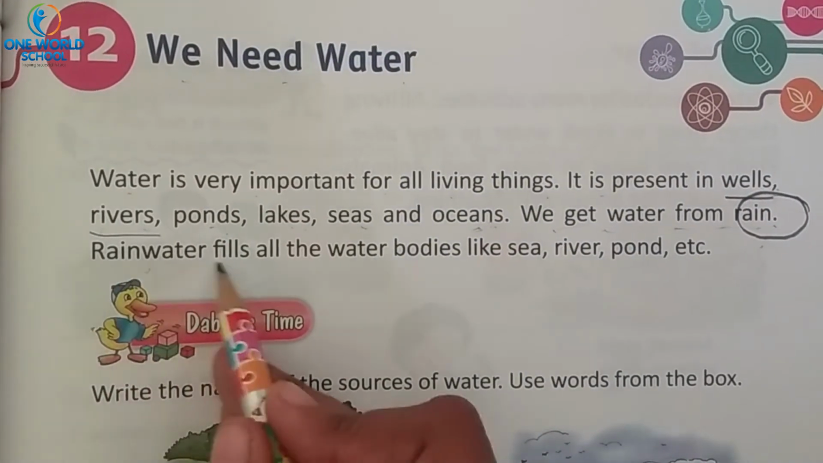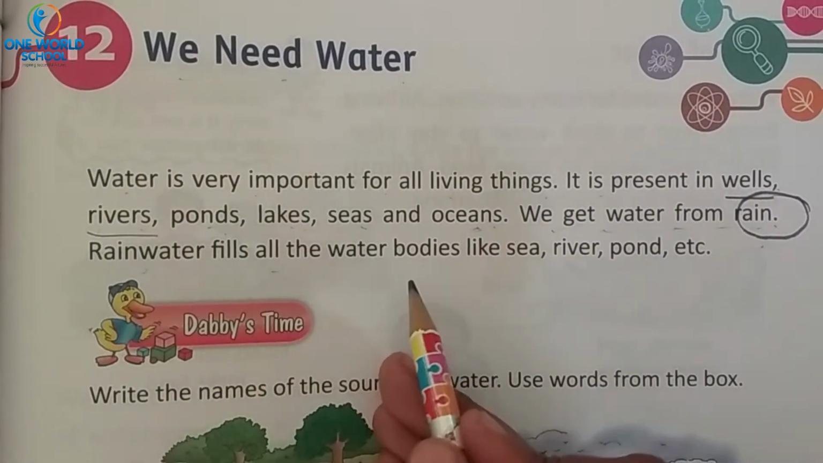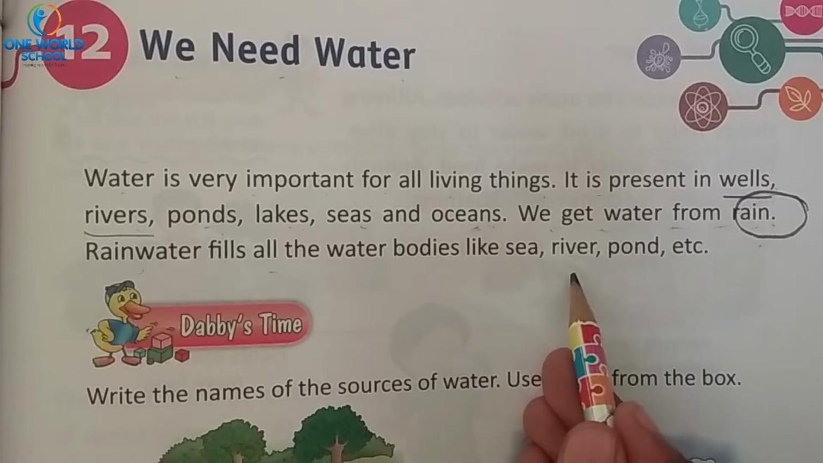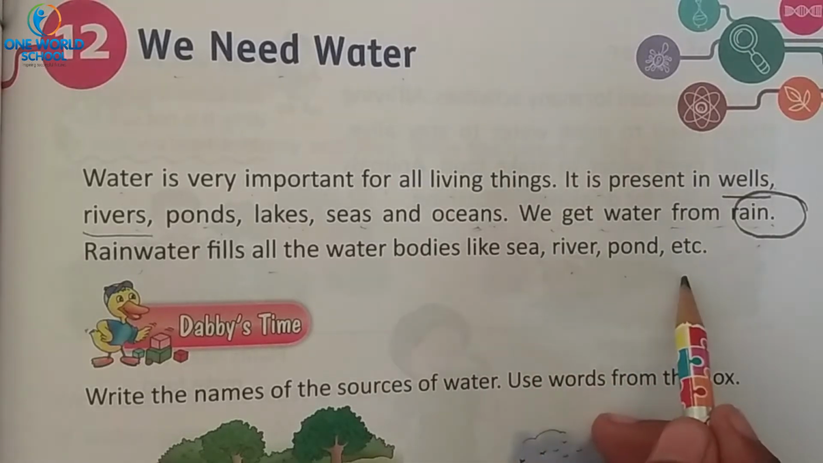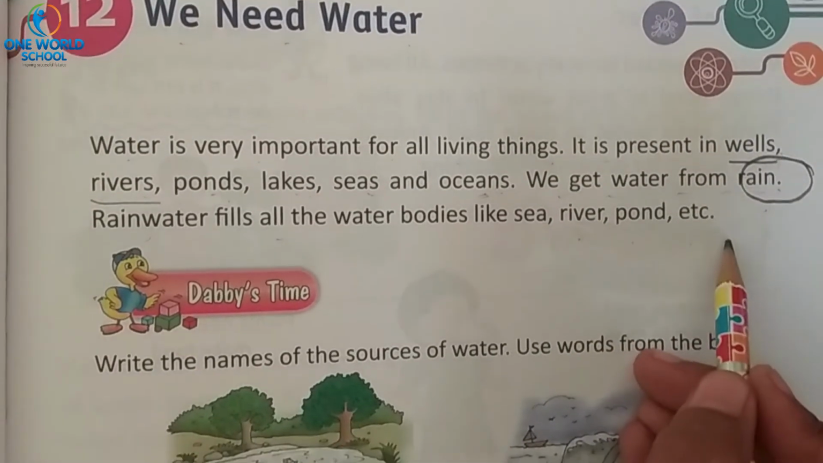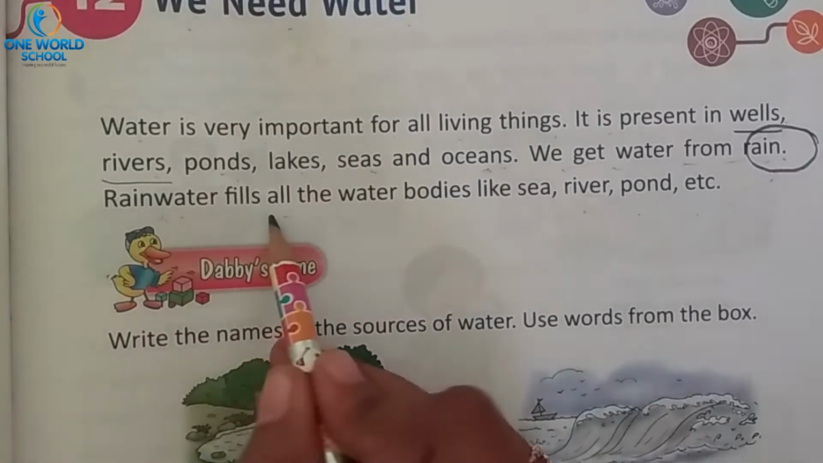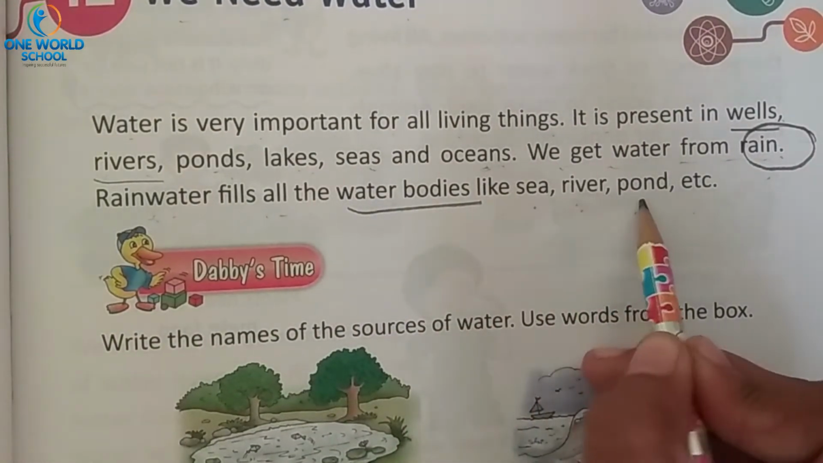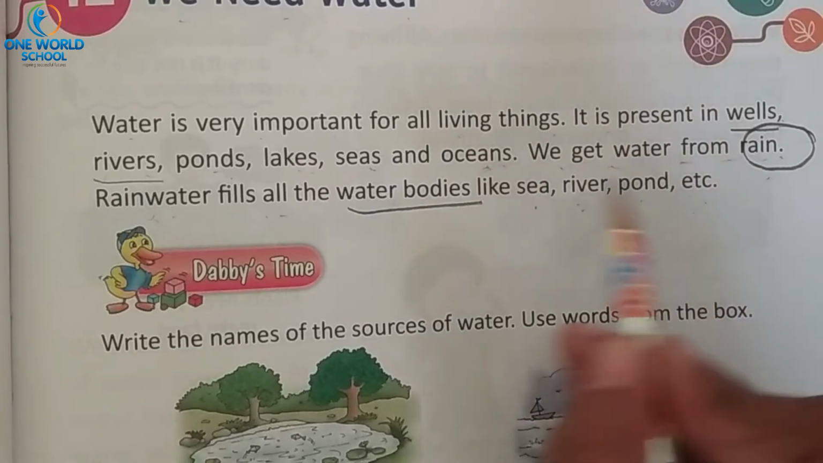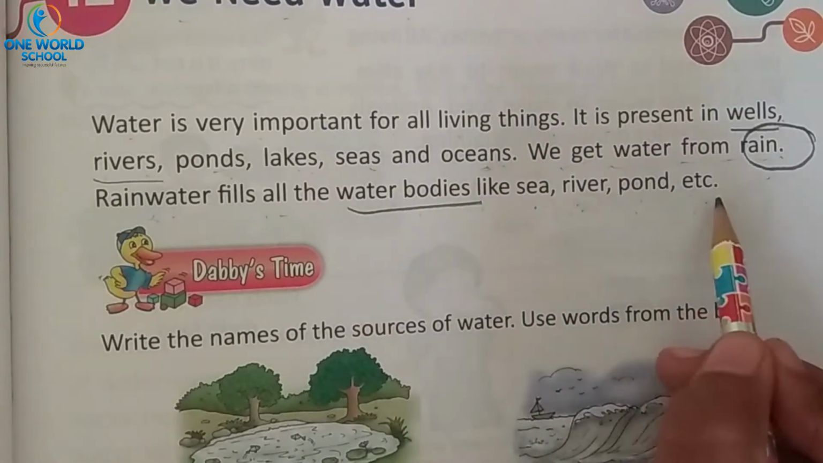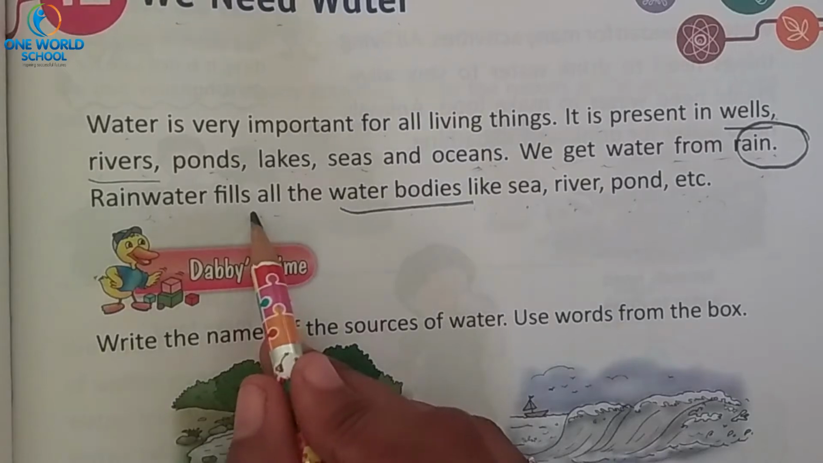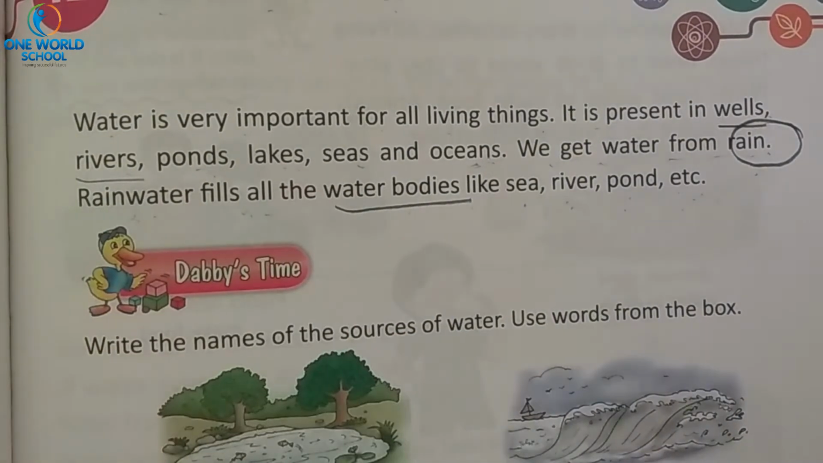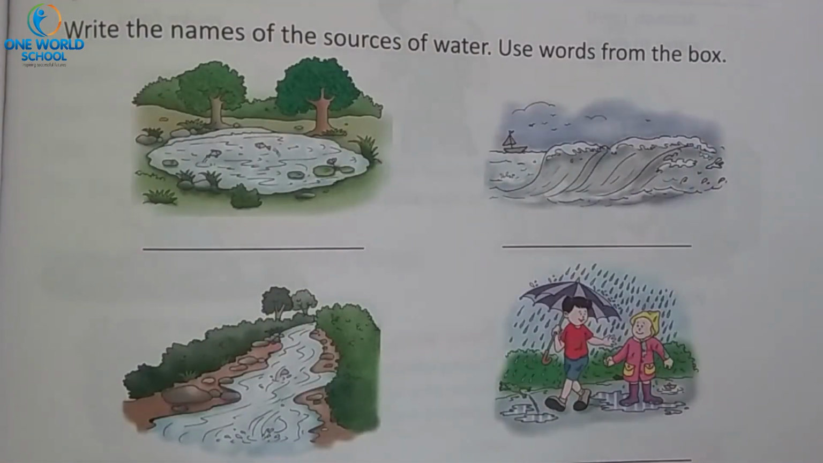Rainwater fills all the water bodies like sea, river, pond, etc. Where will rainwater go? Rainwater will fill all these water bodies. Sea, river, pond, etc. are known as water bodies, which are filled with rainwater. Understood? Now there is one activity for you, that is Debbie's time.